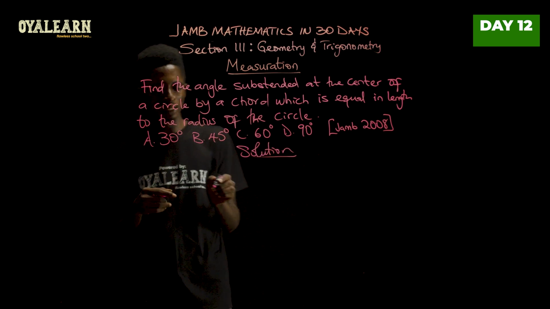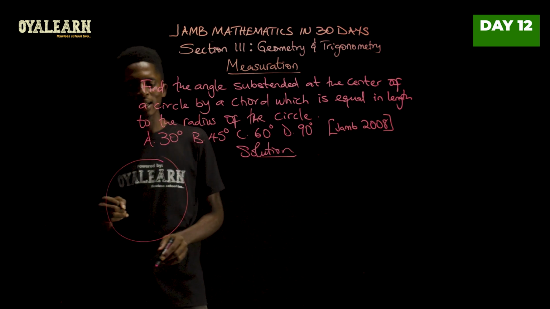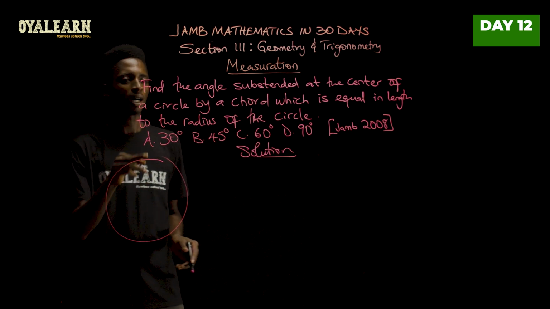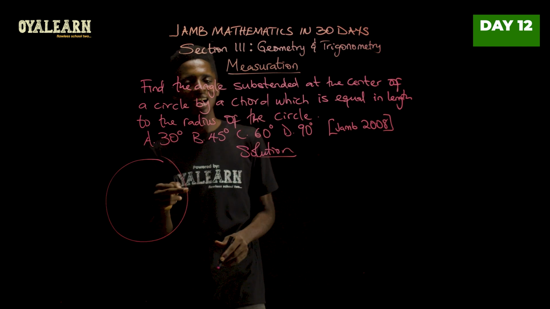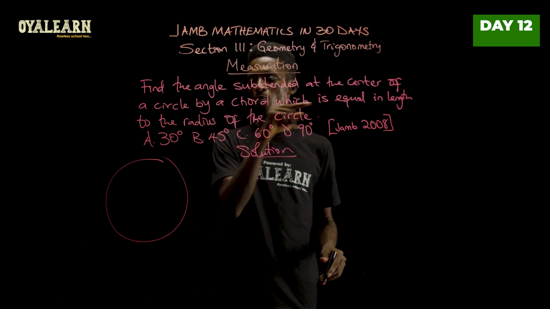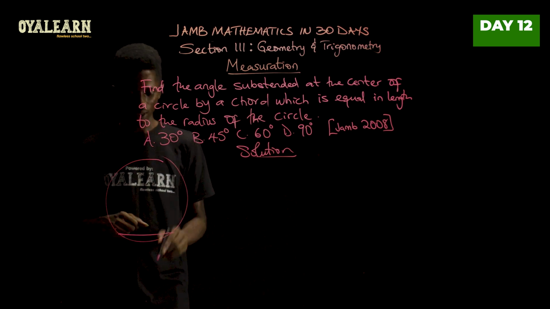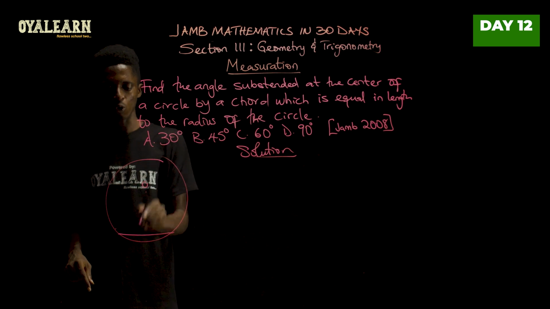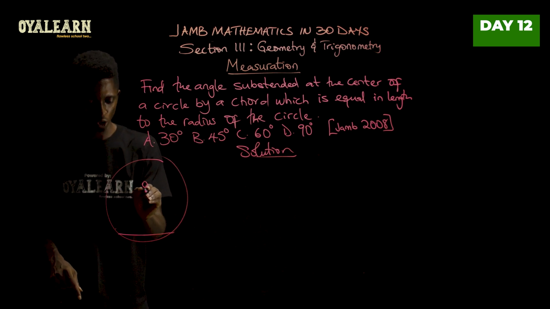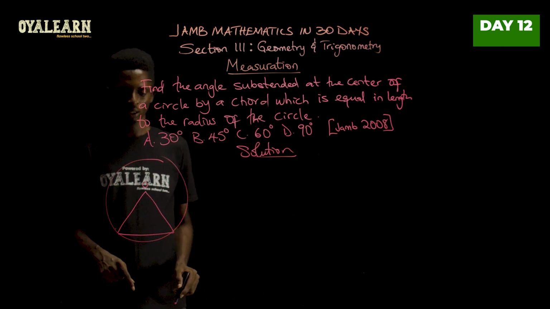Now, when you look at this, let's take this as a circle, right? And then we are going to make an angle that subtends at the center of the circle by that chord. So if this is the chord we are talking about, and this is the center of the circle O, all we need to do is just draw lines to meet our chord.